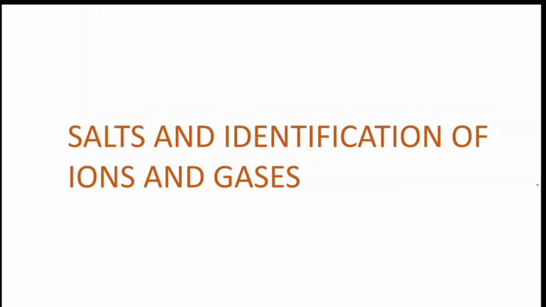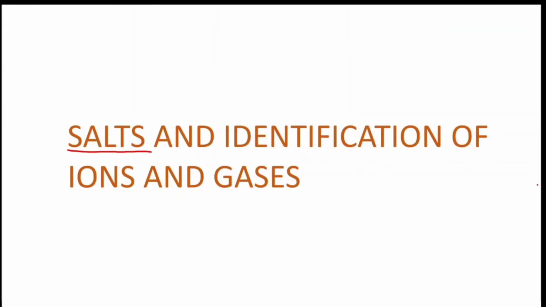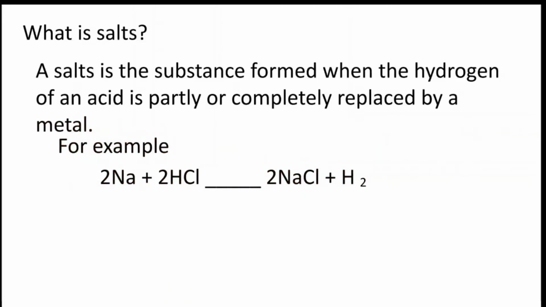So today we'll discuss the salts and identification of ions and gases. How do we identify ions and gases? As in our title, the word salt is used, so the first question that arises is, what is a salt? A salt is a substance formed when the hydrogen of an acid is partially or completely replaced by a metal.